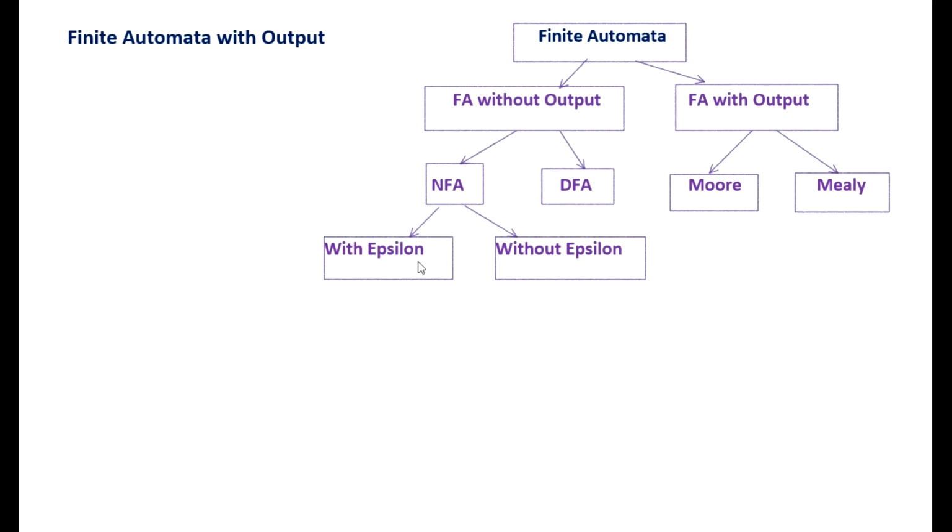NFA is again classified into with epsilon and without epsilon. NFA with epsilons can be converted into NFA without epsilon. We will never see epsilons in DFA. There are two machines which come under finite automata with outputs. Those are Moore machine and Mealy machine. These machines will produce the outputs.